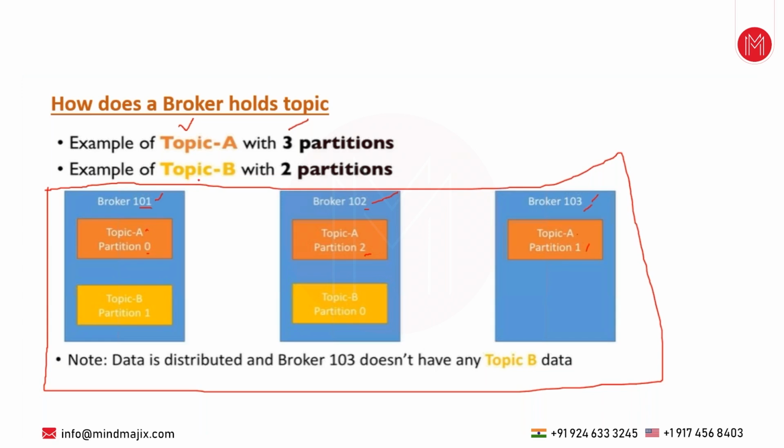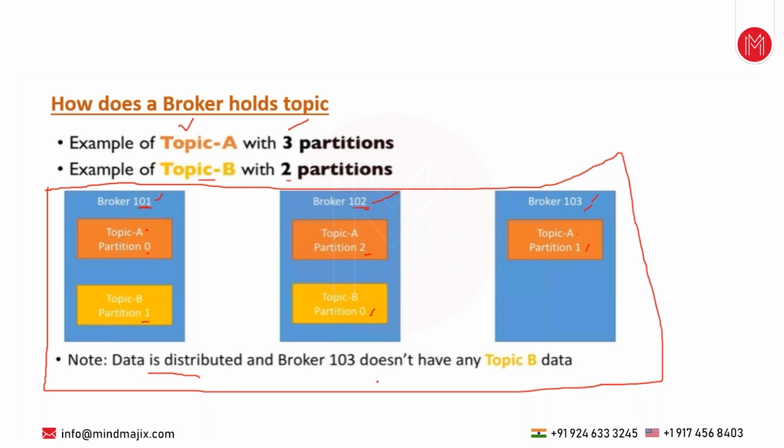Let's assume I created another topic, say topic B, with two partitions. For topic B, partition 0 has gone to broker 102 of the cluster, and partition 1 of topic B has gone to broker 101. So this is how the topic partitions are managed by the brokers.